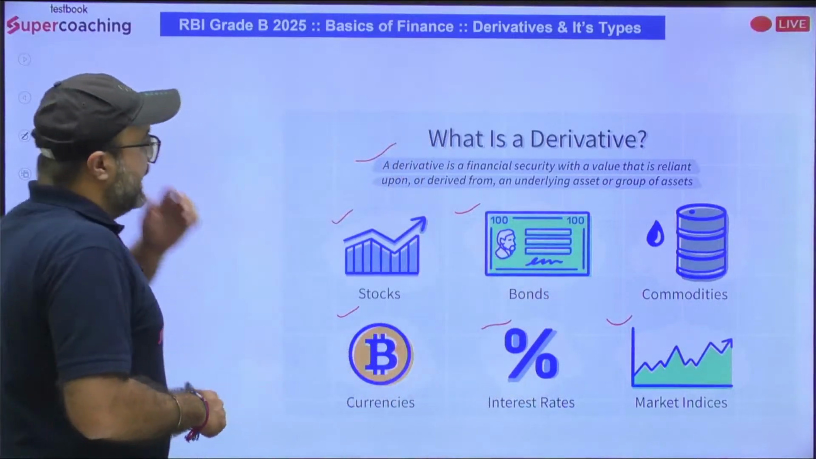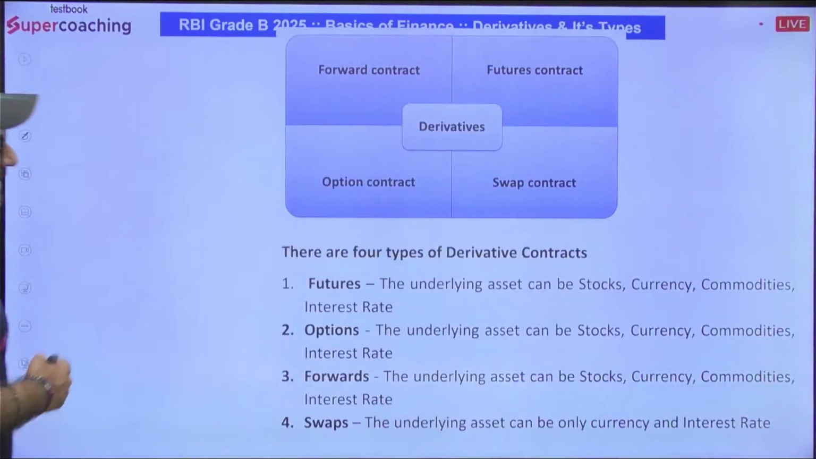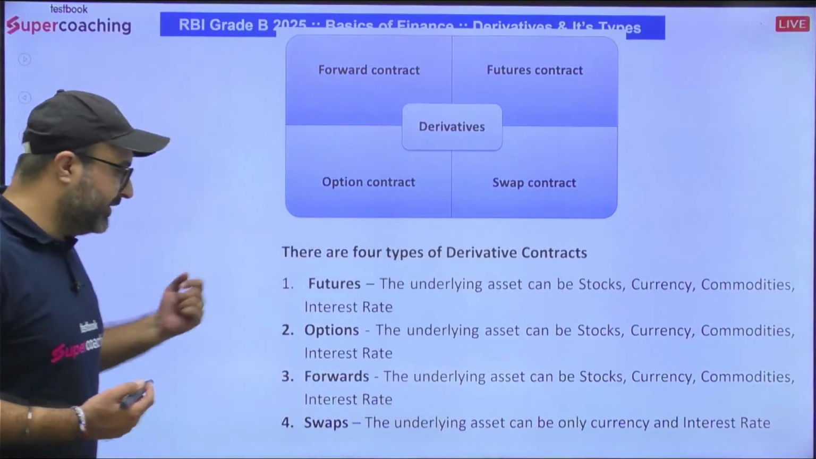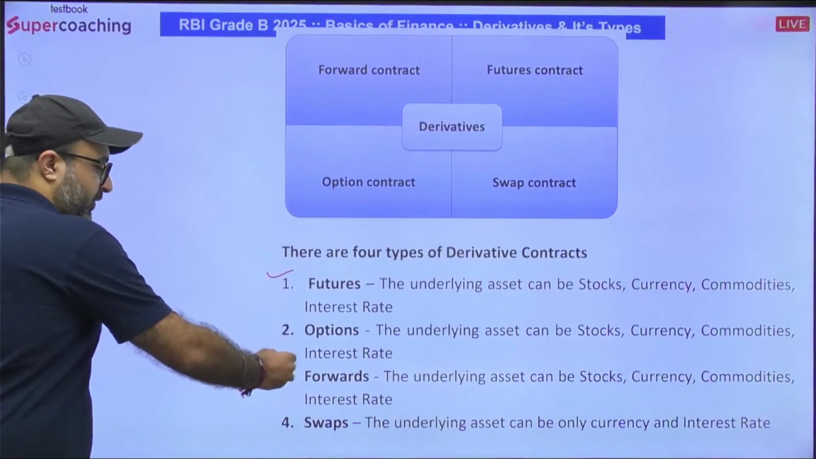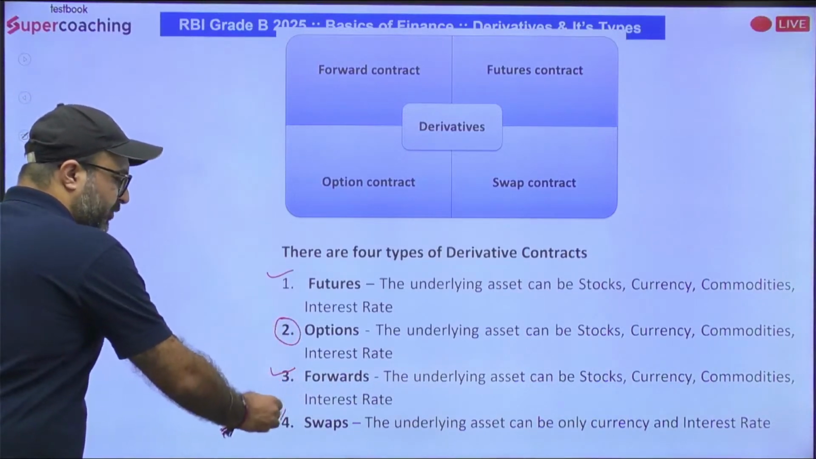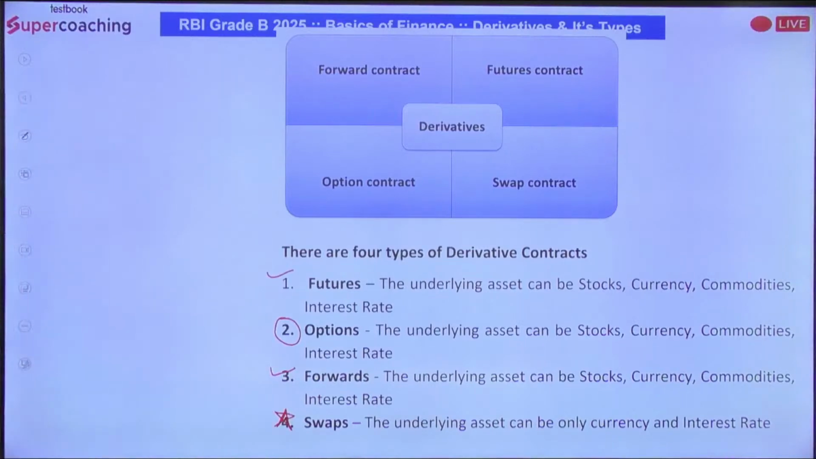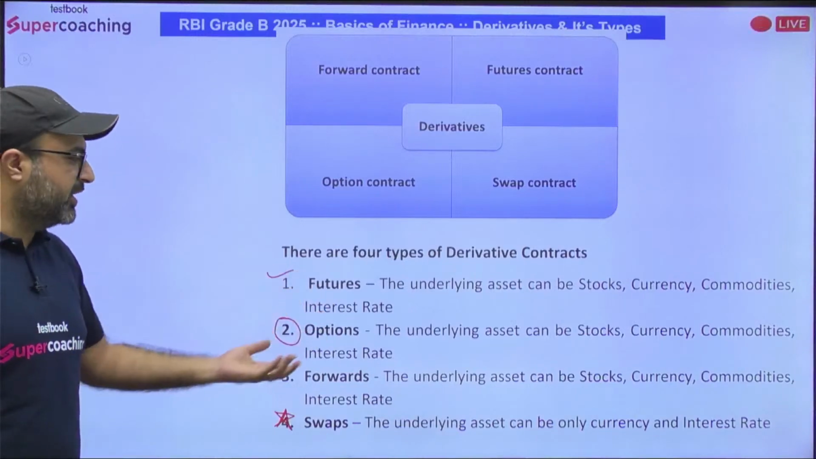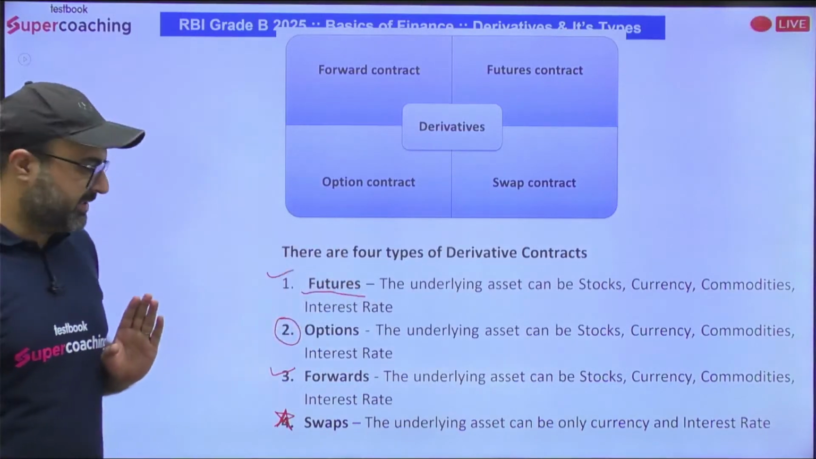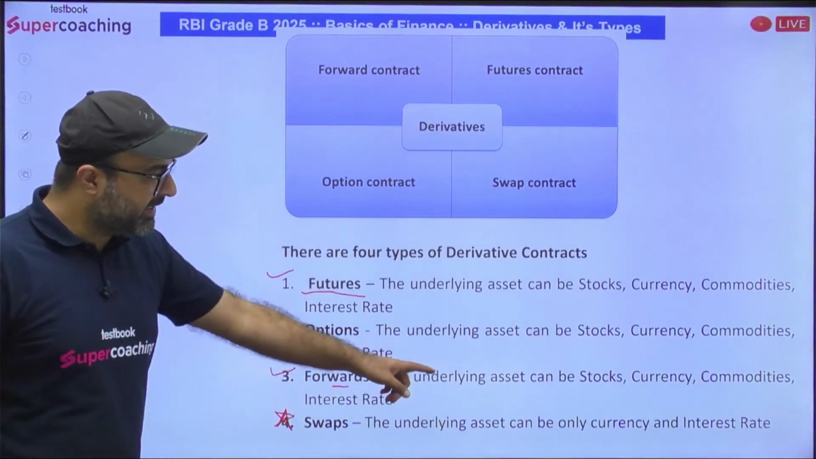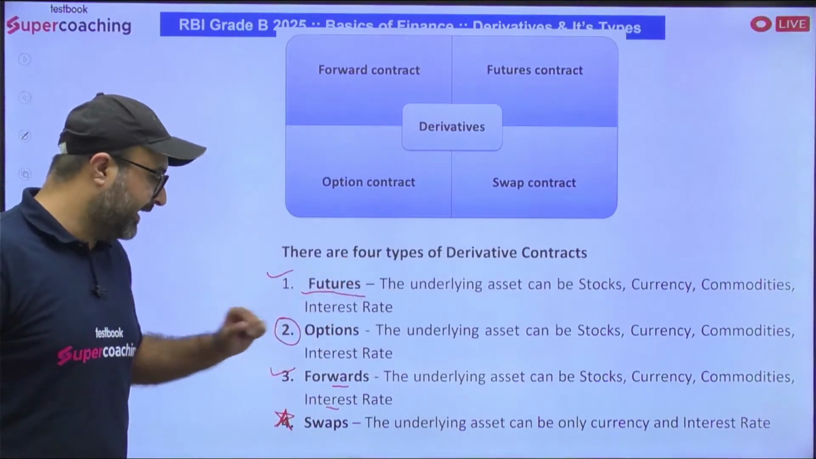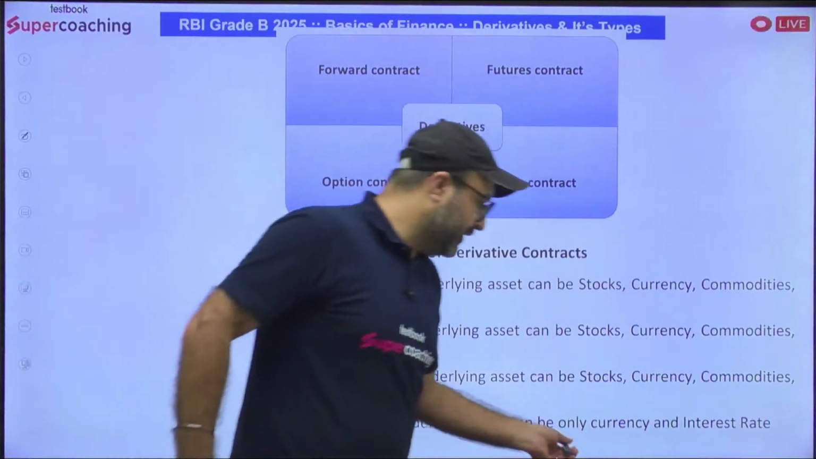Now, the moment we say derivatives, we have different types of derivatives which are available. The first and foremost is the future derivative. The second one is the forward derivative. The third one is option, and the fourth one is swap. I'll start with the first one. What is a future derivative? For futures, the underlying asset can be stock, currency, commodity, or interest rate. Second, we have forward. The underlying asset can be stock, currency, commodity, interest rate. In case of option, the underlying asset is again the same. In case of swap, we have only two, currency and interest rate.